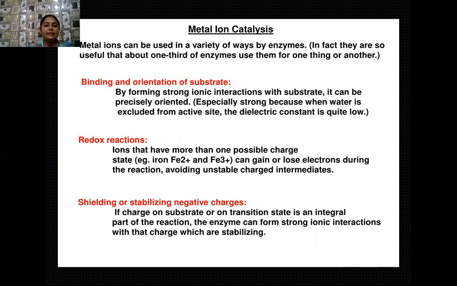The second one is redox reactions. Ions that have more than one possible charge state can lose or gain electrons during the reaction, and this avoids unstable charged intermediates. And the third one is shielding and stabilizing negative charges. So if the charge on the substrate or a transition state is an integral part of the reaction, the enzyme can form strong ionic interactions with the charge, which is stabilized.